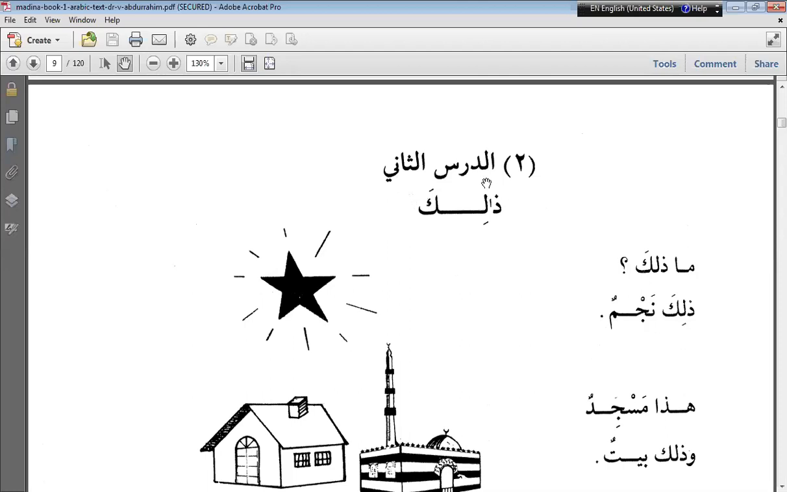Ad-Darsu Thani. What is the name of this lesson? Ad-Darsu Thani means second lesson. Ad-Darsu means the lesson, and Ath-Thani means the second. In Arabic, if an adjective comes, then it follows the noun. It doesn't come before the noun. We will study this in our future lessons.